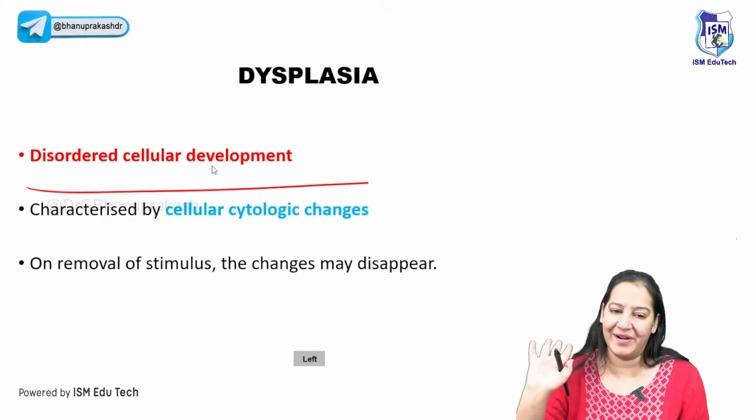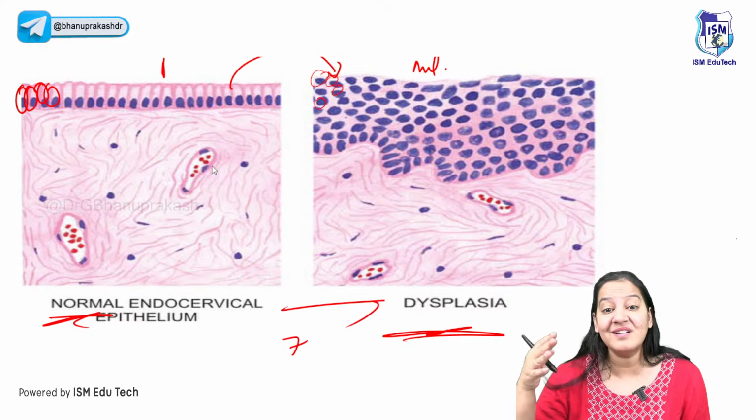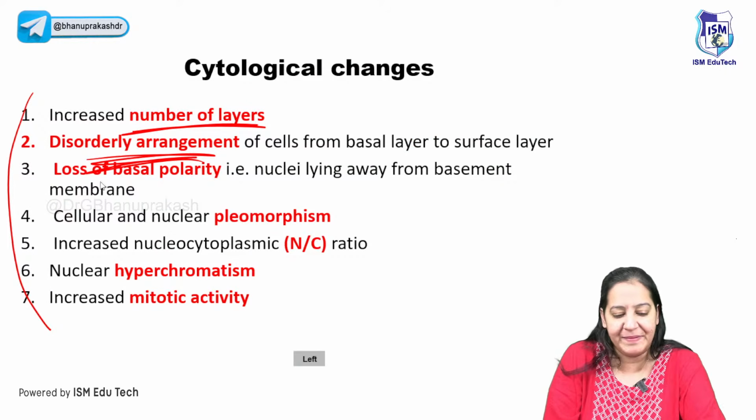The second one is the disorderly arrangement. So first one is the increase in number of layers. The second one is the disorderly arrangement. The third one is the loss of basal polarity.